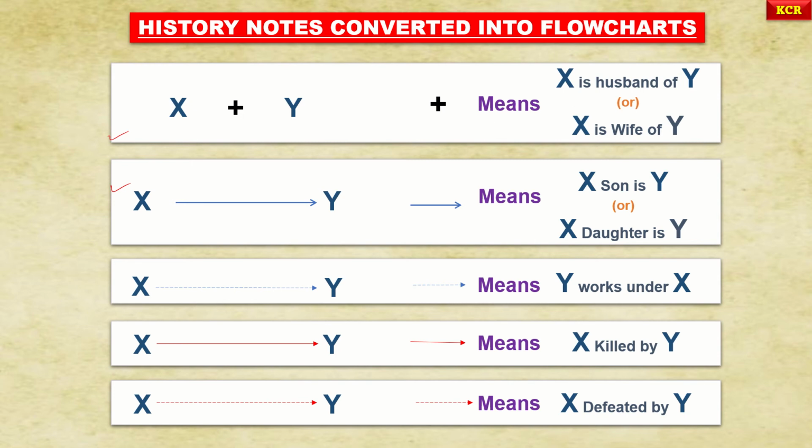Please observe that denotation. What does it mean? It means that x's son is y or x's daughter will be y. In the same way, this dotted arrow means that y works under x. Coming to this red line, x was completely killed by y. And here the dotted red means that he was not killed, but he was defeated by y.